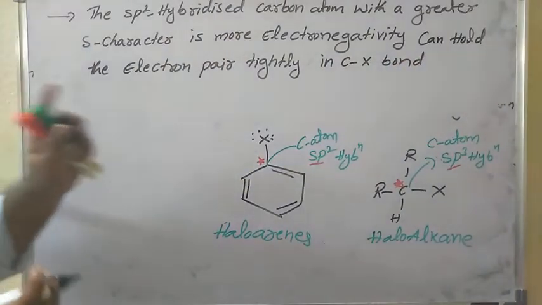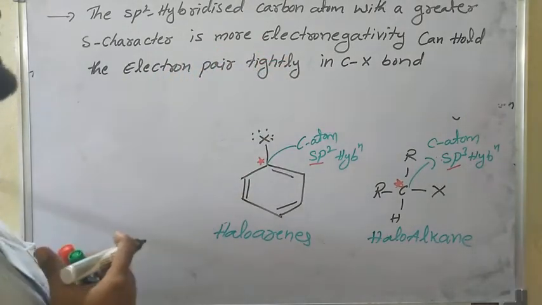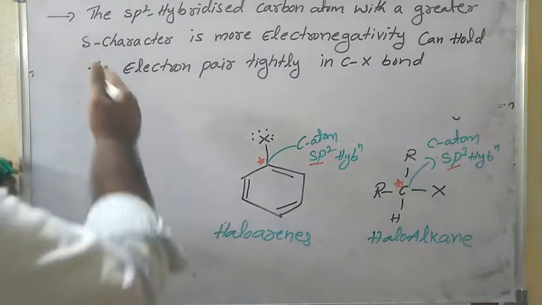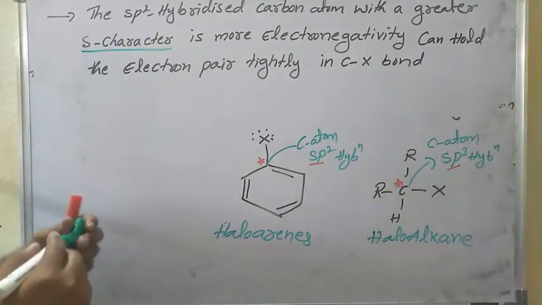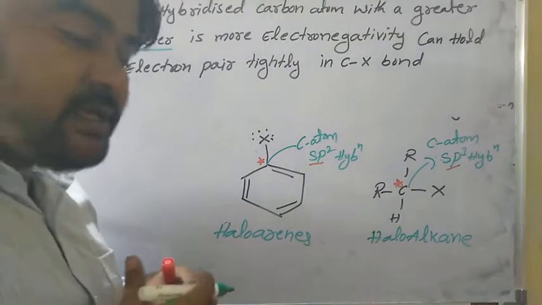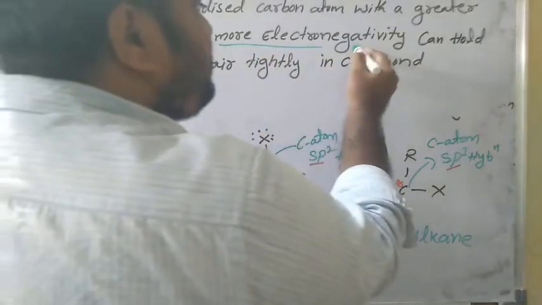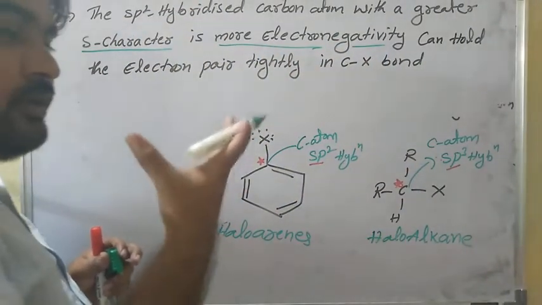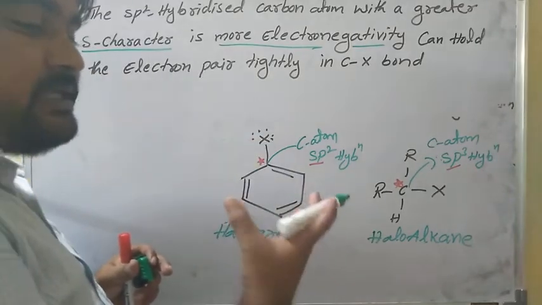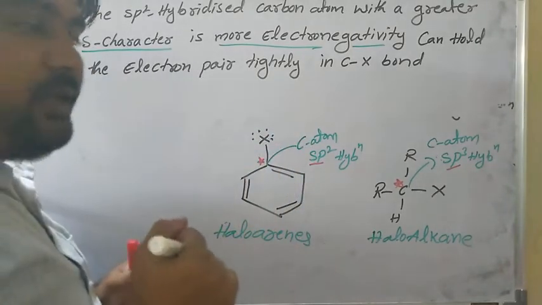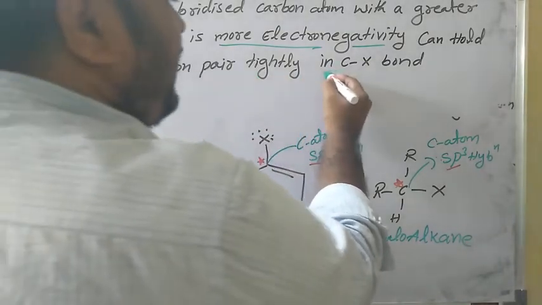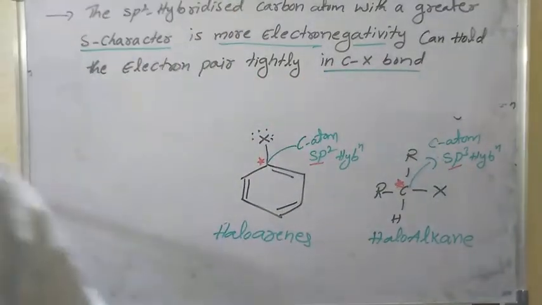See, the sp2 hybridized carbon with a greater s character. Greater means more percentage of s character is there. More percentage of s character means more electronegativity. Whenever there is more electronegativity, the electron pair is attracted towards itself. So more electronegativity means it can hold the electron pairs tightly in the carbon halogen bond.